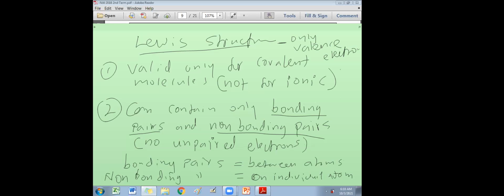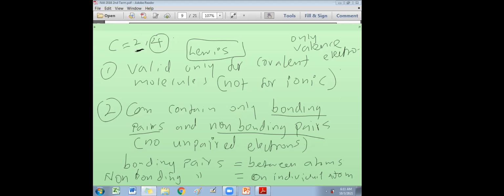Now, for example, you write chlorine, 2, 8, 7. This is the short note for the Lewis structure. Only these 7 electrons can be involved in bonding. Inner electrons are useless, therefore we never represent the 2, 8. If you take carbon, 2, 4, carbon has only 4 valence electrons. Inner electrons cannot form bonds.